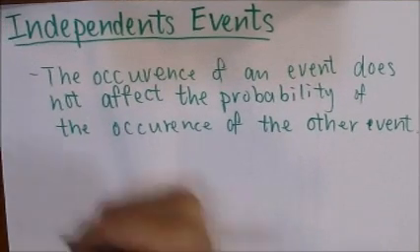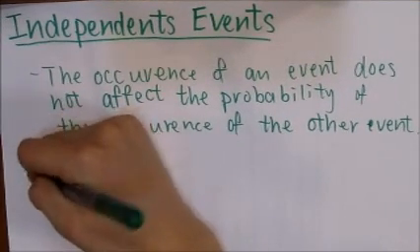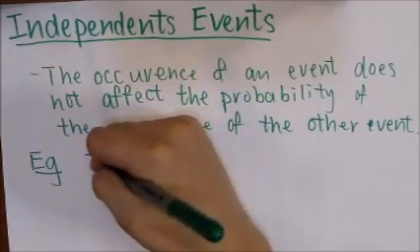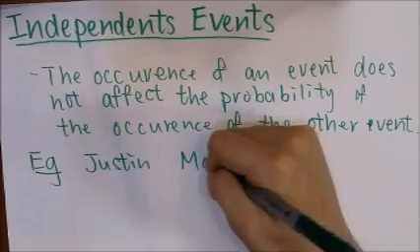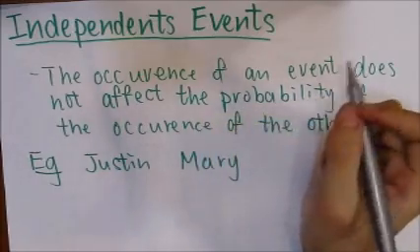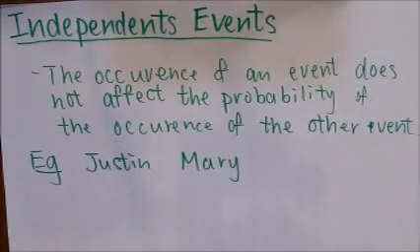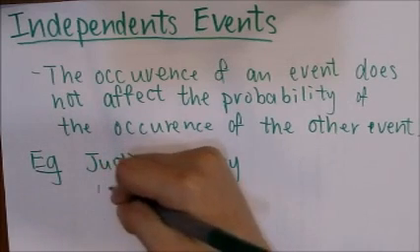Let's look at an example. Let's say that Justin and Mary are two students from a school, and that Justin travels by bus to school on a day, and that Mary goes to school on foot on the day are independent events.